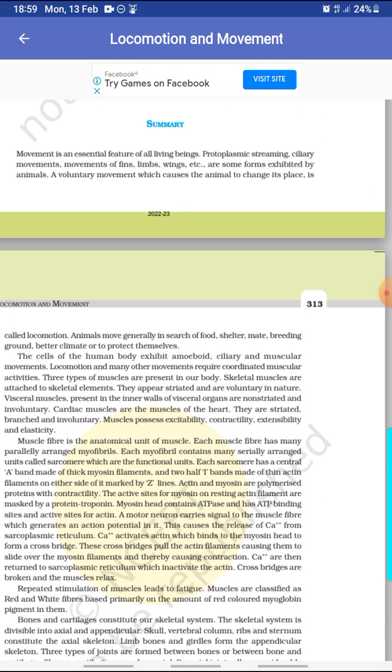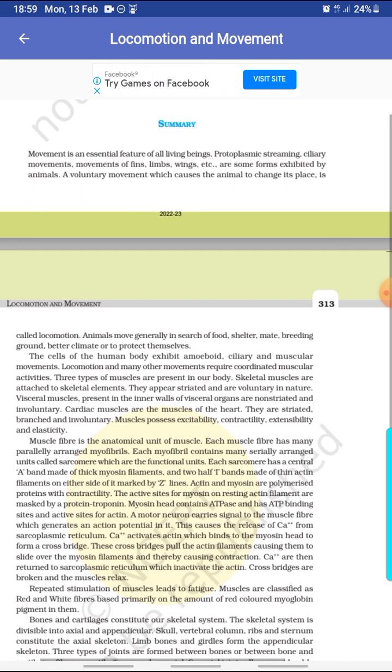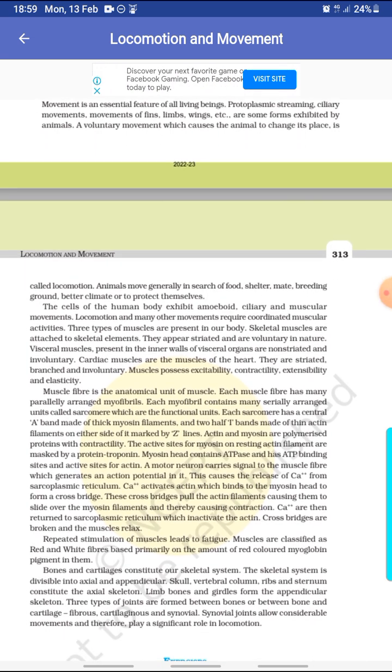Let us begin with the summary. Movement is an essential feature of all living beings. Protoplasmic streaming, ciliary movements, and movements of fins, limbs, wings, etc. are some forms exhibited by animals. A voluntary movement which causes the animal to change its place is called locomotion. Animals move generally in search of food, shelter, mate, breeding ground, better climate, or to protect themselves.